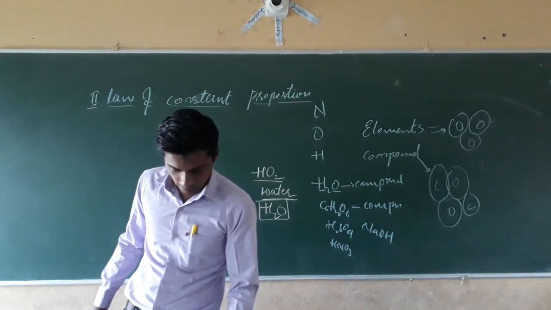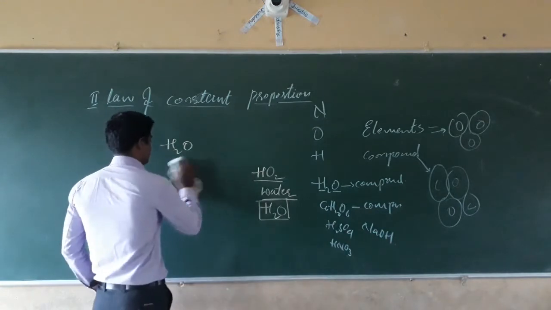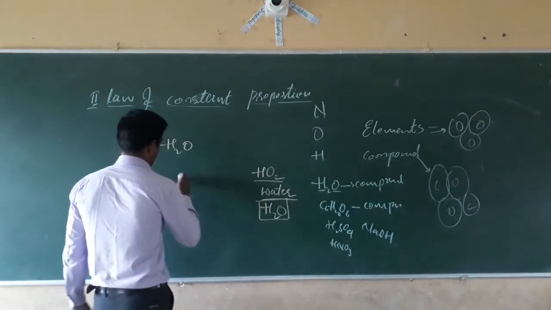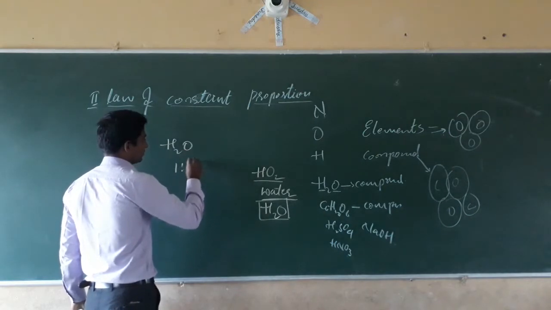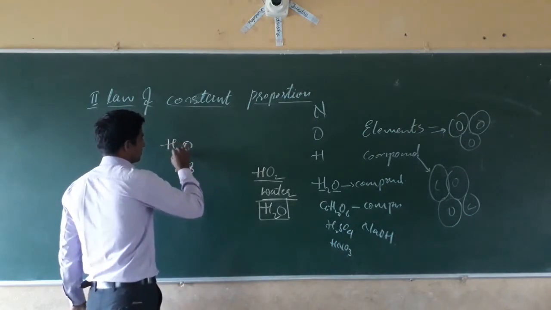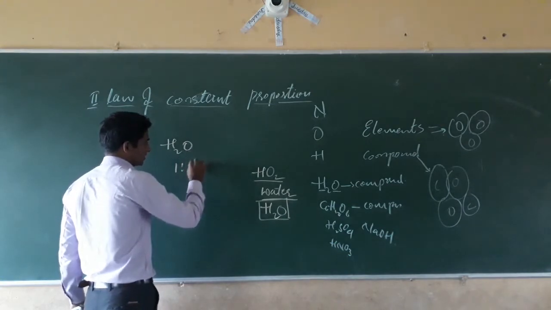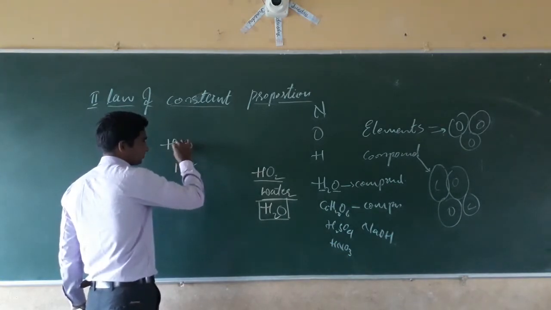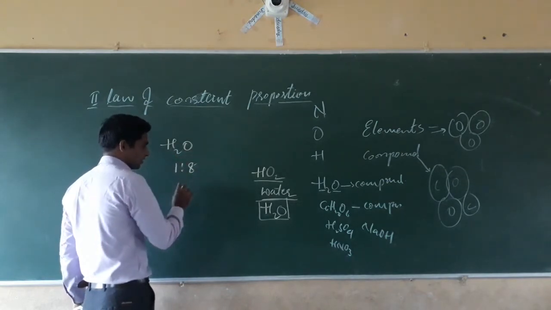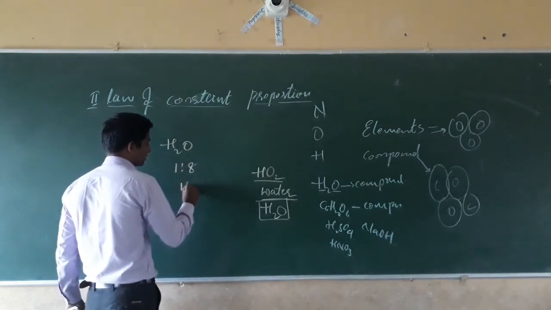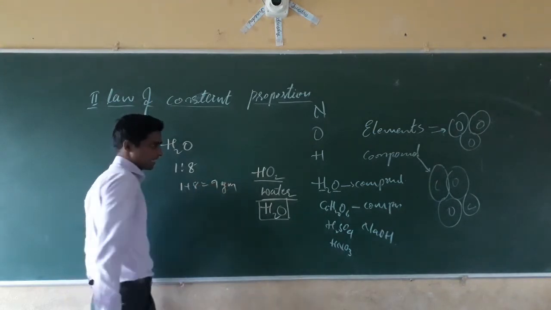The ratio is 1 is to 8. They have taken the hydrogen in the 1 gram form. That is 1 is to 8. Atomic mass of hydrogen is 1 and atomic mass of oxygen is 8. Atomic number of oxygen is 8, atomic number of hydrogen is 1. That is 1 is to 8, that is 1 plus 8, that is 9 gram. In your textbook, they have given 9 gram.